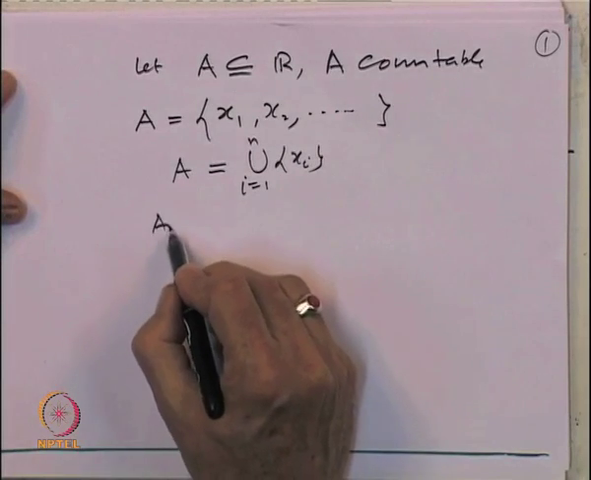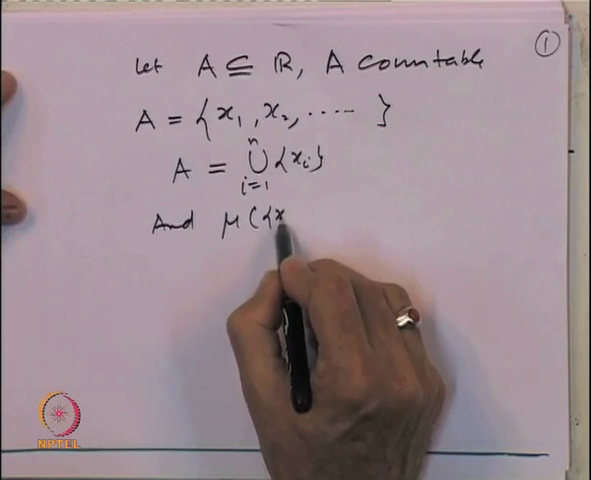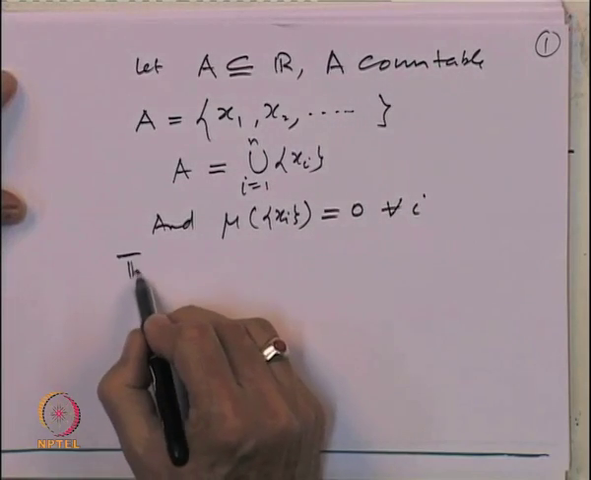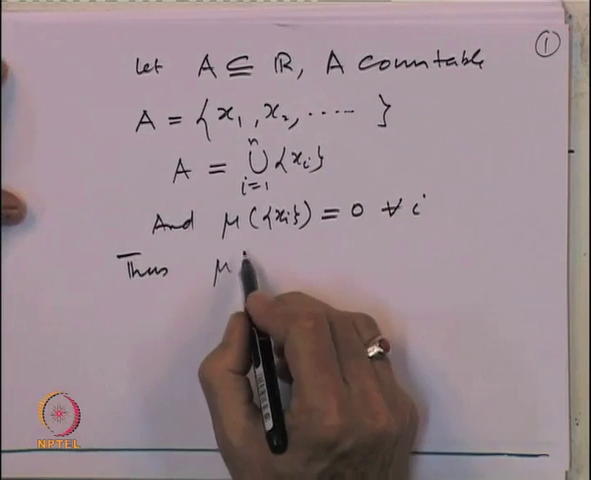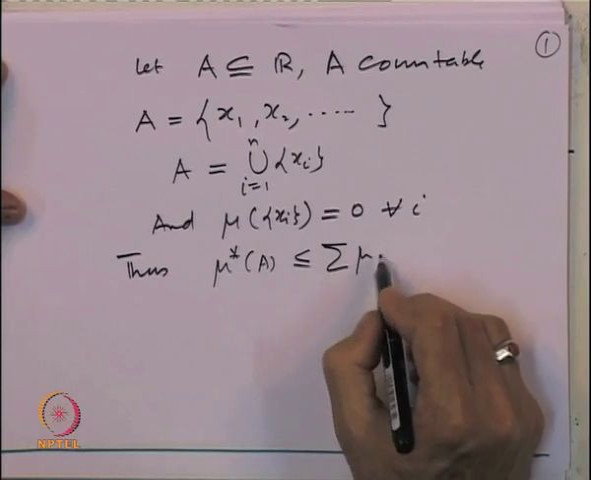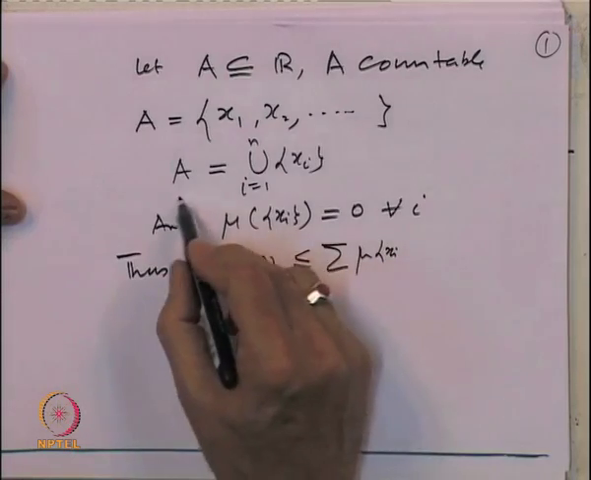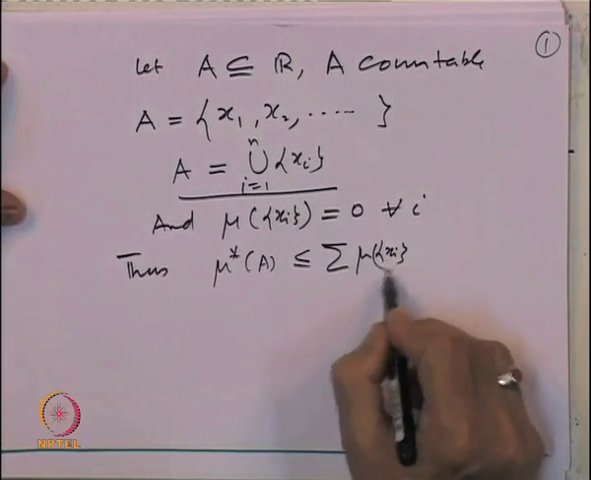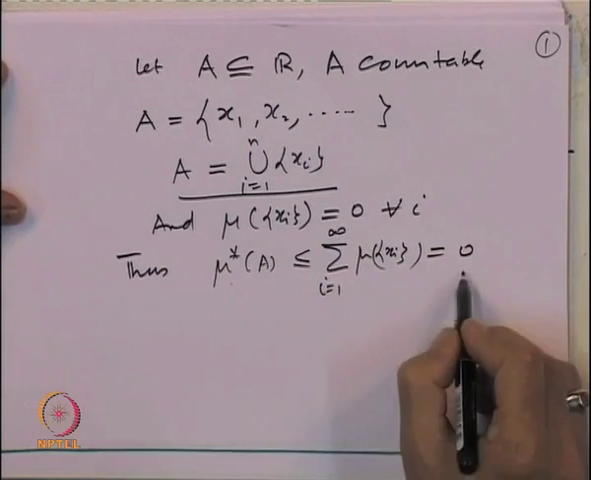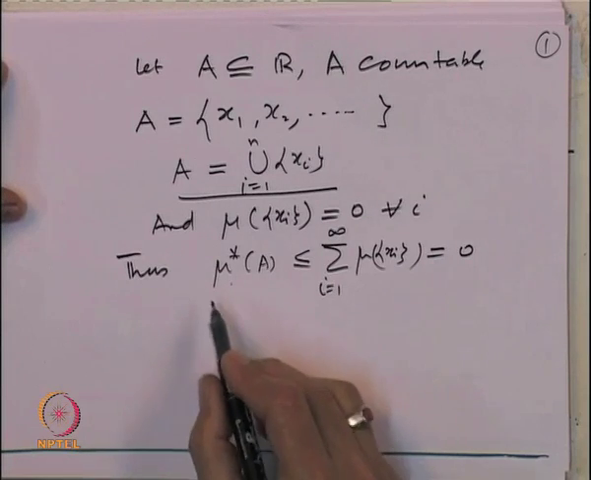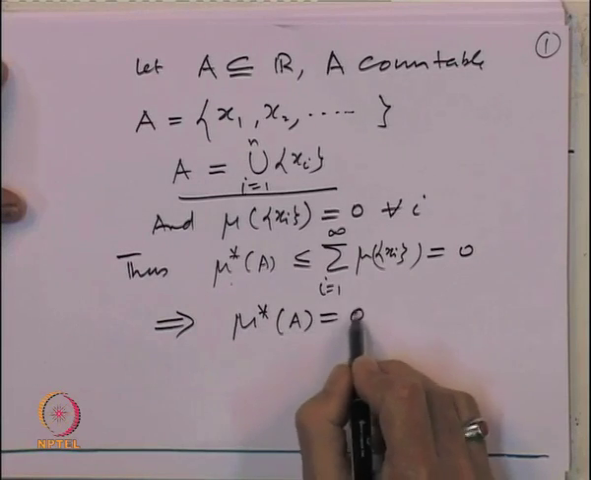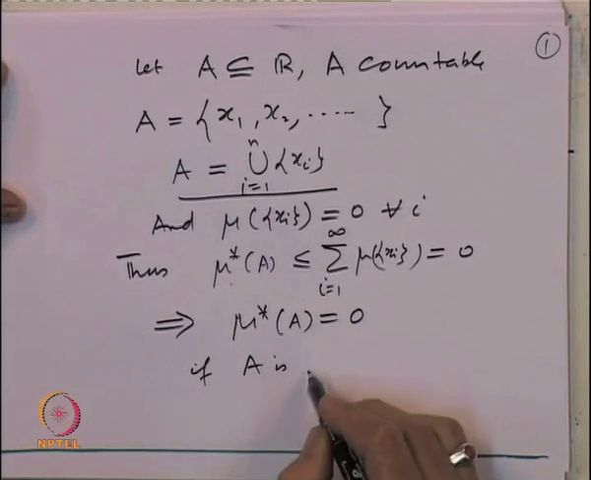And by definition, mu of the singleton x_i, it is a finite set, so that is equal to 0 for every i. Thus, mu star of A, which is less than or equal to the summation of mu of x_i's. This is one covering, and the measure of each one of them is equal to 0. So, this is equal to 0. So, mu star of A is less than or equal to 0. We know it is always bigger than or equal to 0. So, that implies that mu star of A is equal to 0 if A is countable.